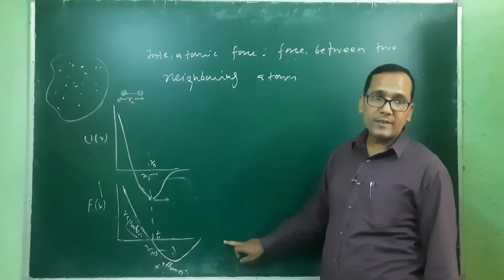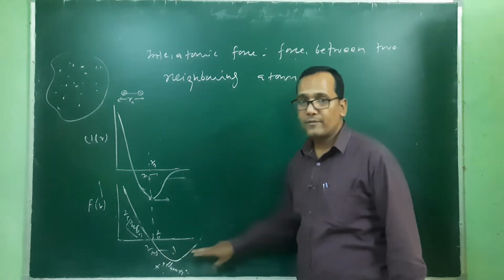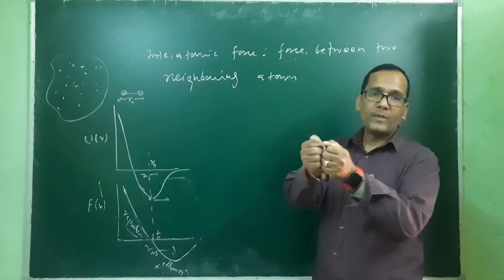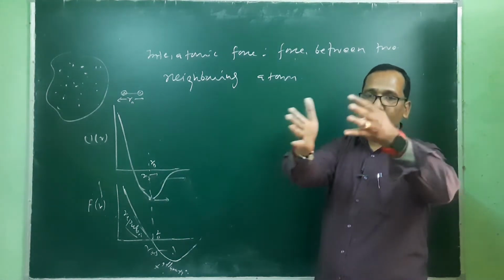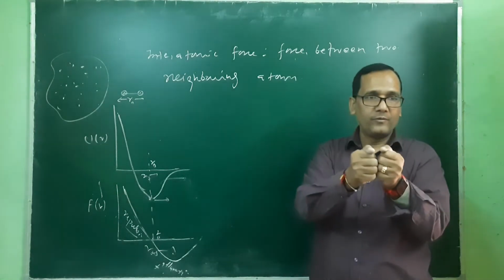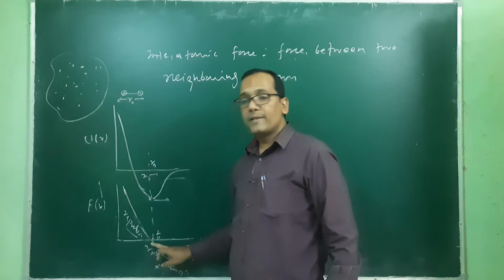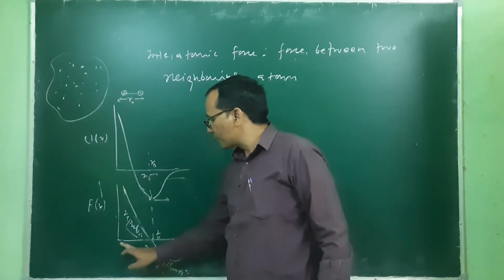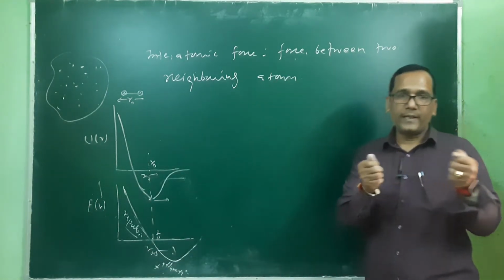If we increase the distance between atoms and then remove the force, there will be that attraction force. Because of that attraction force, the atom will try to come back. After we have stretched and just removed the force, it will come back because of this attraction force. Or if we compress, its potential energy is increasing, and that force is now a repulsive force. So after removing that force, the atom will come back.